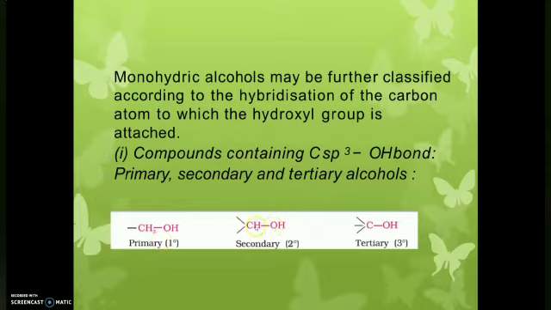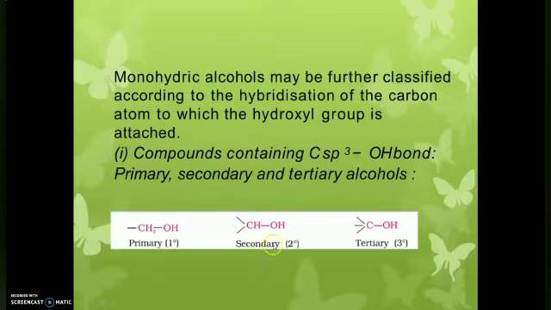If the carbon atom to which the hydroxyl group is attached, which is an sp3 carbon atom, is attached to two substituents, we call it secondary. Substituents may be CH3, C2H5, or any other group.